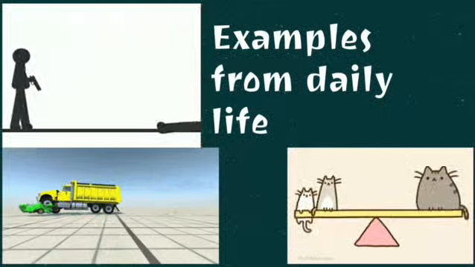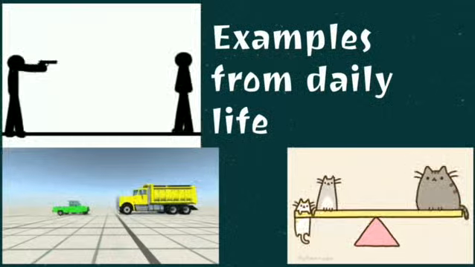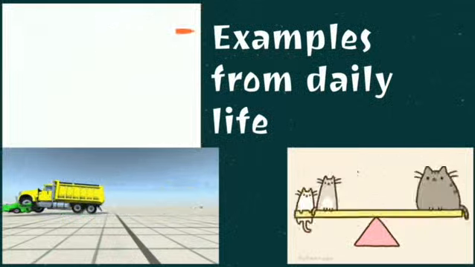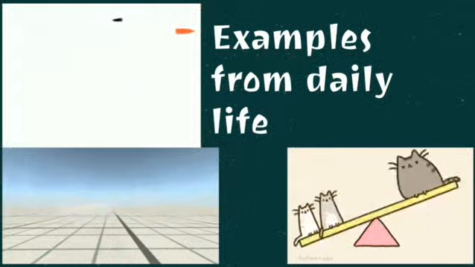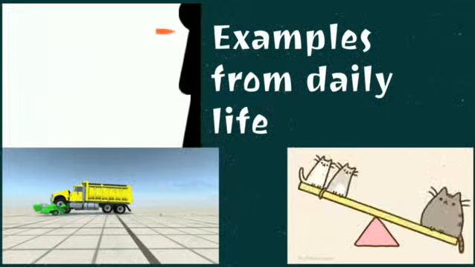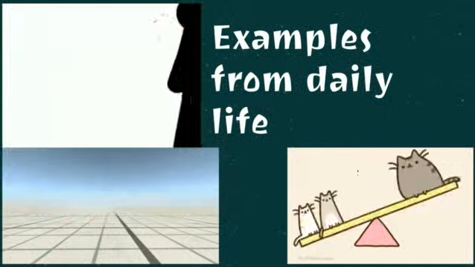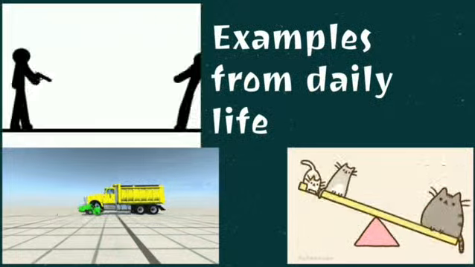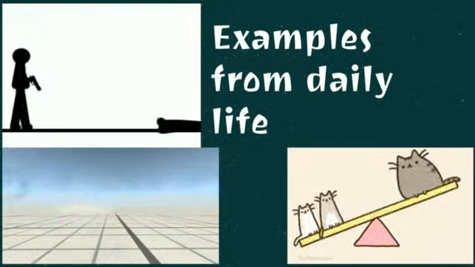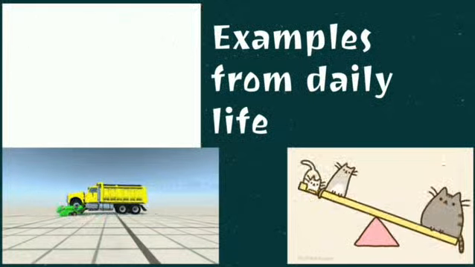The first one, a person shooting the other person with a small bullet that comes out of the gun forcefully makes the other person fall down, or he dies also. In the second picture, you can see a truck and a car colliding with each other. They are moving in the opposite direction and they collide. There is no harm for the truck, whereas the car is shattered.